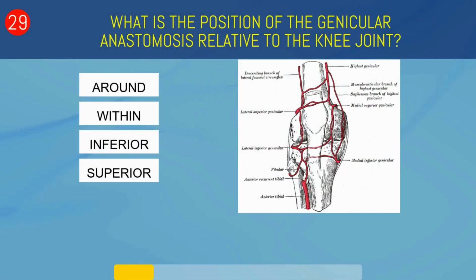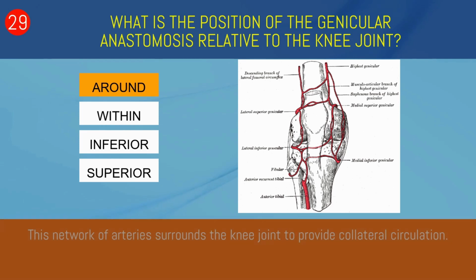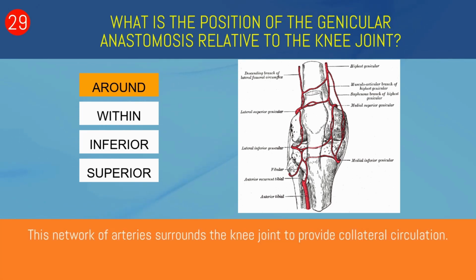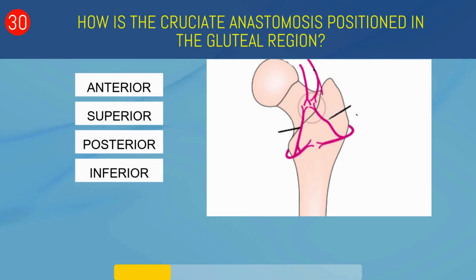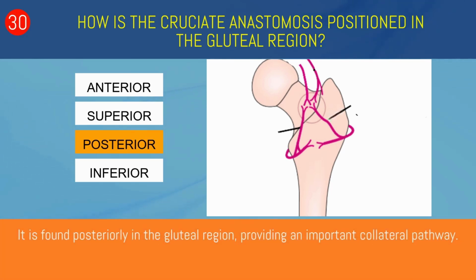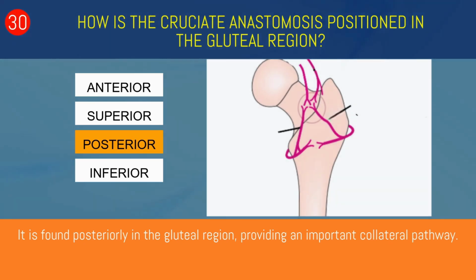What is the position of the genicular anastomosis relative to the knee joint? Around, within, inferior, or superior? Around. This network of arteries surrounds the knee joint to provide collateral circulation. How is the cruciate anastomosis positioned in the gluteal region? Anterior, superior, posterior, or inferior? Posterior. It is found posteriorly in the gluteal region, providing an important collateral pathway.